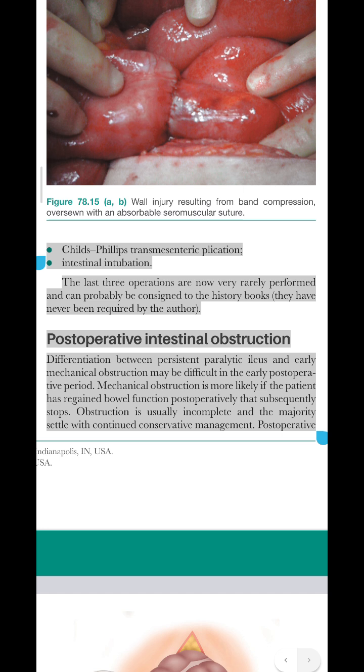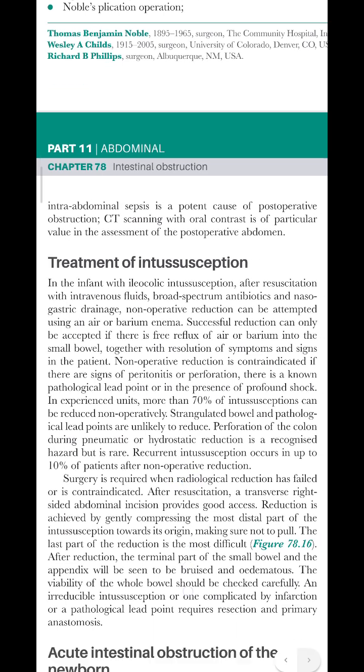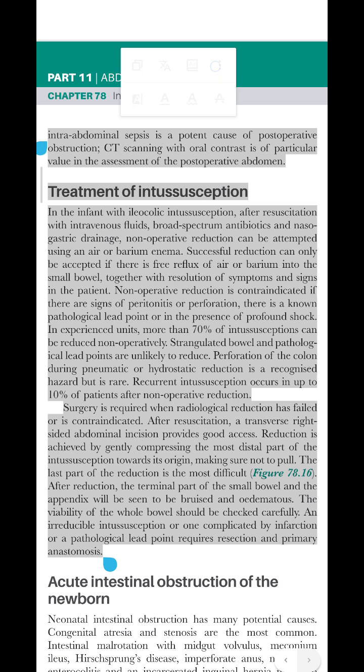Postoperative intestinal obstruction. Differentiation between persistent paralytic ileus and early mechanical obstruction may be difficult in the early postoperative period. Mechanical obstruction is more likely if the patient has regained bowel function postoperatively that subsequently stops. Obstruction is usually incomplete and the majority settle with continued conservative management. Intra-abdominal sepsis is a potent cause of postoperative obstruction.